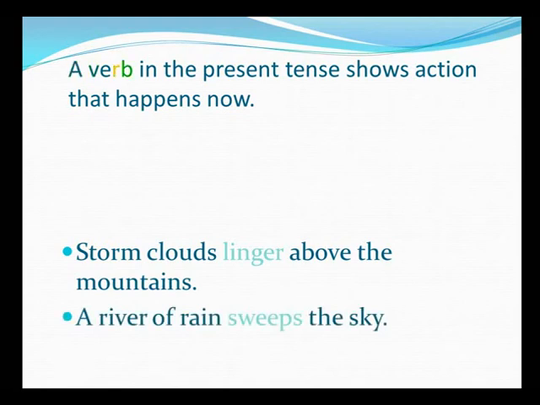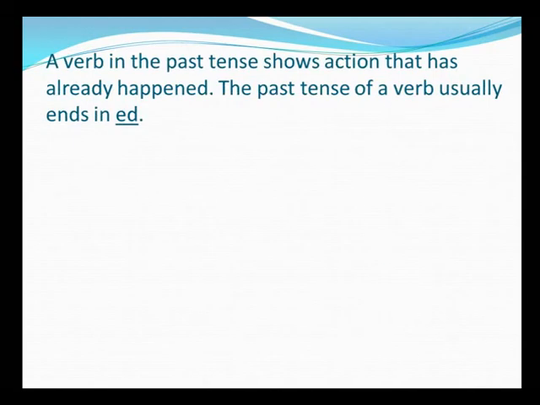Now we'll be talking about the past tense. A verb in the past tense shows action that has already happened. The past tense of a verb usually ends in ed, or if not ed, it has the past form of the verb. For example, if you say he goes to the school, this is the present tense form. If the same sentence has to be converted into its past form, you would say he went to his school. So in this sentence, we are not using ed here, but we are converting the verb form into its past form.